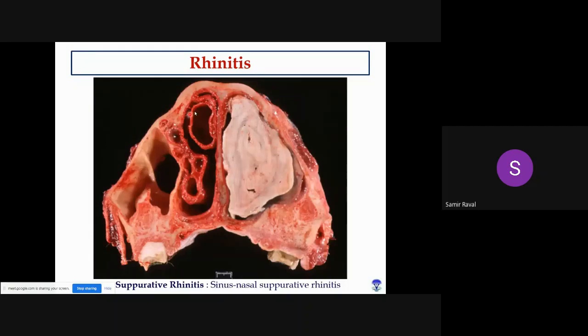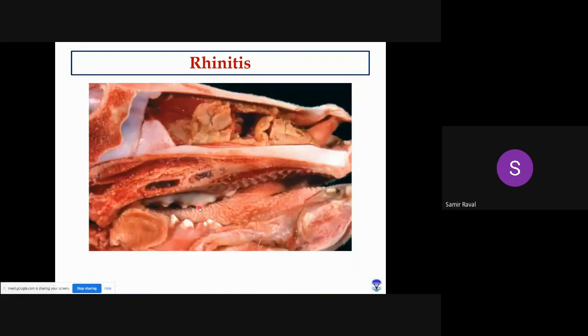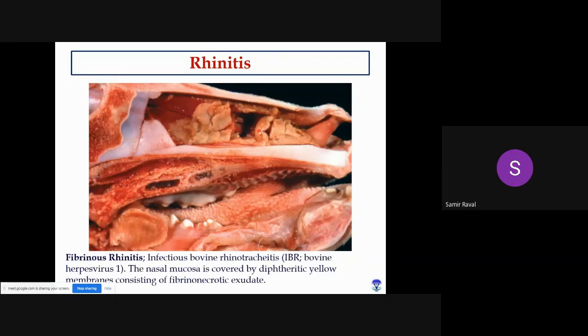And here you can see these are the nasal turbinates, right? These are the nasal turbinates, and these are the airway, right? Air travels through this particular space. Here you can see this is the nasal cavity. Air will enter from this space, and this particular nasal cavity is filled with the exudate, right? So this entire nasal cavity is filled with the exudate. So this is fibrinous rhinitis. Okay, this is all fibrin mixed exudate.